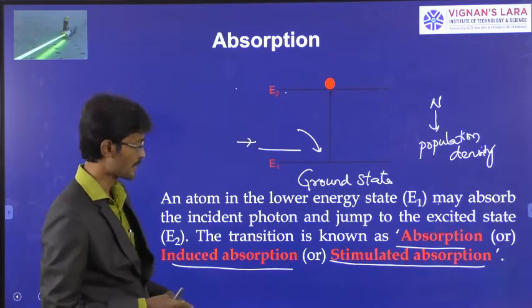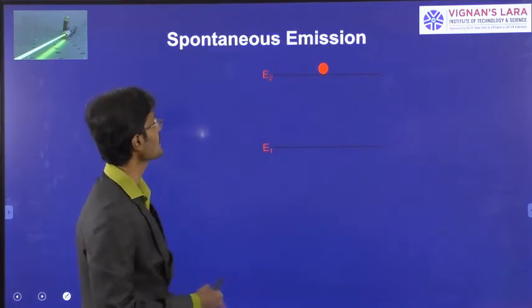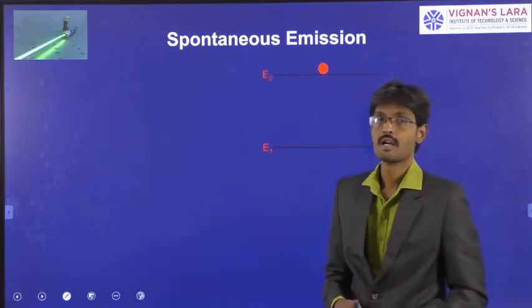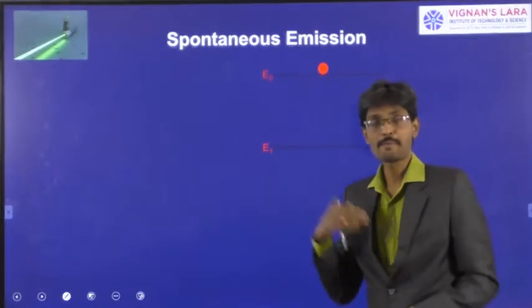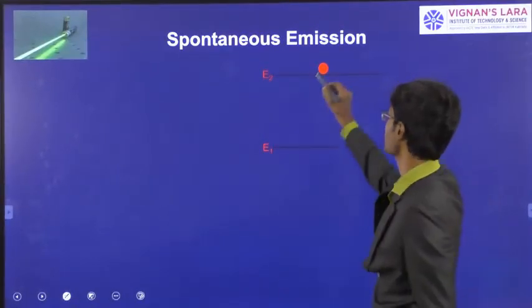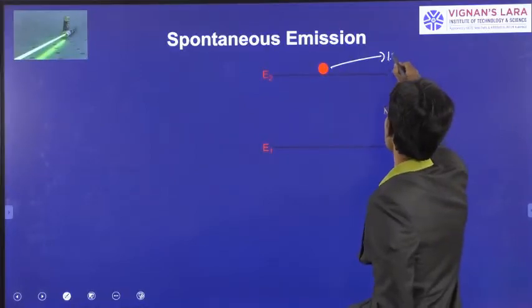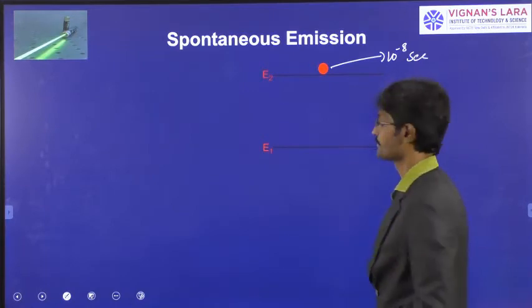Okay, next one. So this is the basic idea I am giving about absorption. Next one, spontaneous emission. Now see, by supplying a photon, the atom absorbs the photon and goes to the excited state. Now the atom stays in the excited state for a time of 10 to the power of minus 8 seconds.